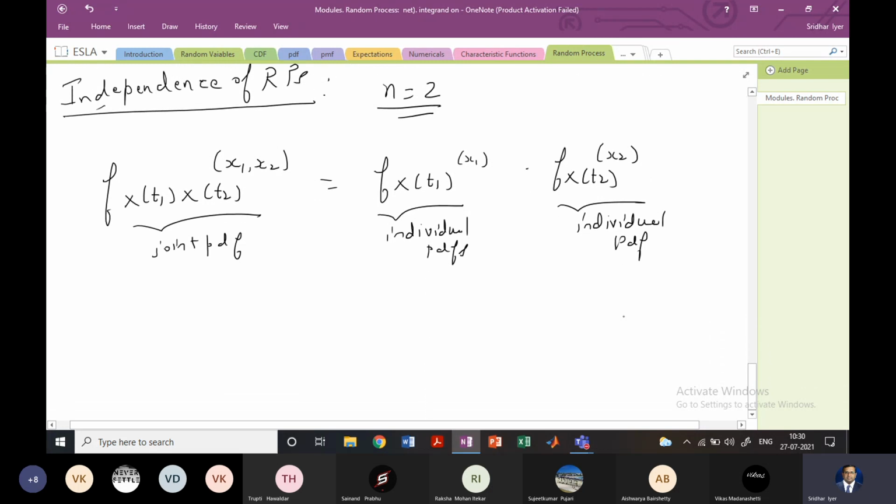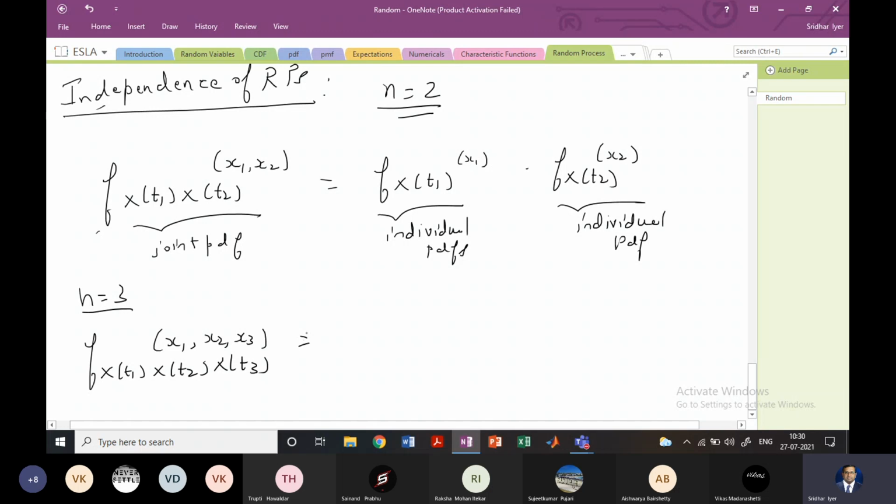If you want to extend this to a case of n equal to 3, then you'll have f_{X(t1), X(t2), X(t3)}(x1, x2, x3). And if they are independent, then you'll have f_{X(t1)}(x1) · f_{X(t2)}(x2) · f_{X(t3)}(x3), right?